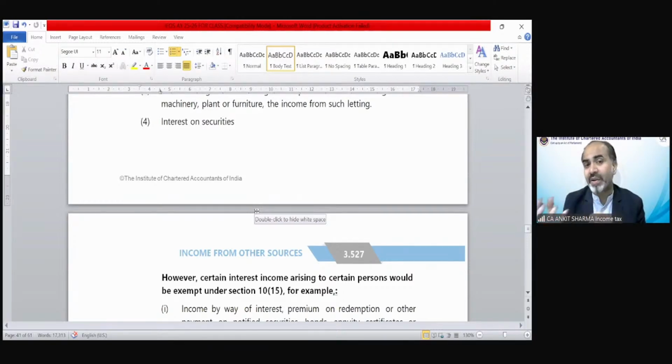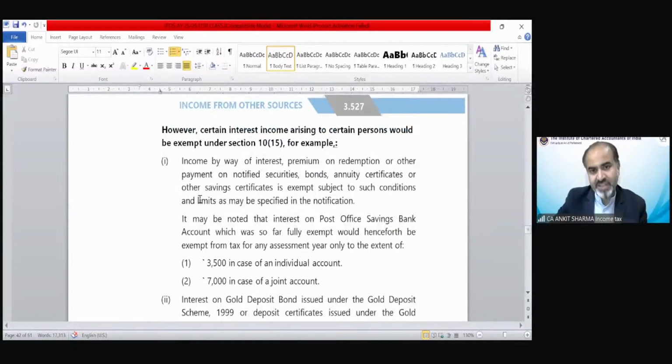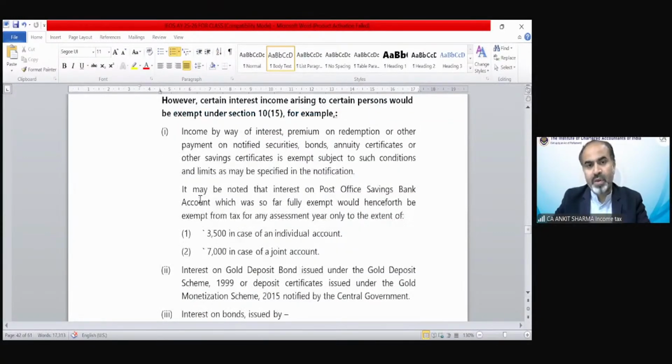Securities are my stock in trade, then interest income will be taxed under PGBP. But if securities are not my stock in trade, if securities are my investment, then interest would be taxable under income from other sources. There are certain special exemptions also.